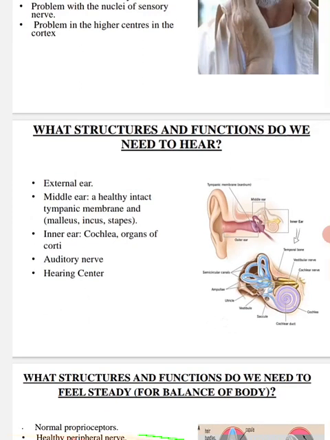What structure and function do we need to hear? External ear, middle ear, a healthy intact tympanic membrane, malleus, incus and stapes, inner ear, cochlea, organs of Corti, auditory nerve, hearing center.